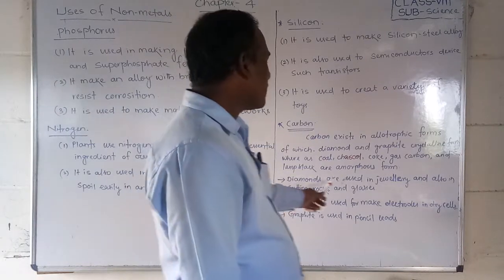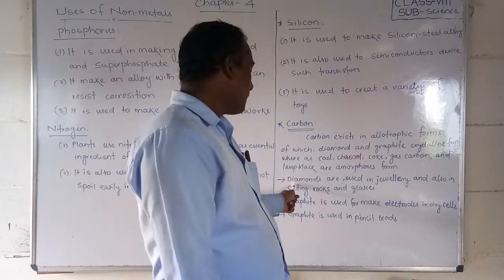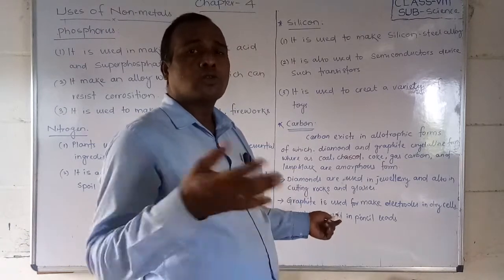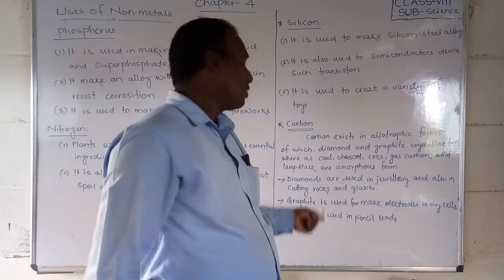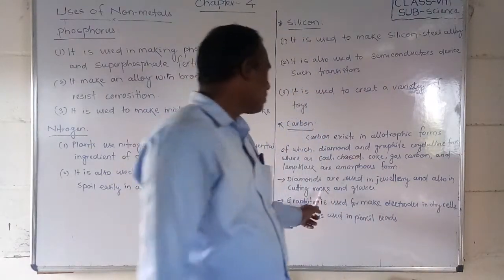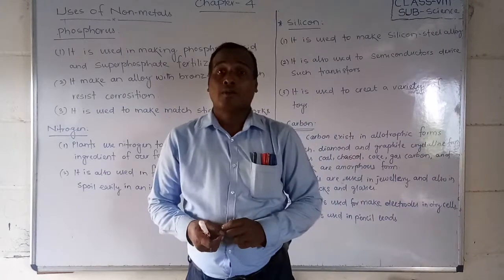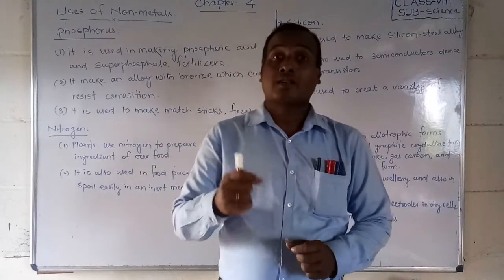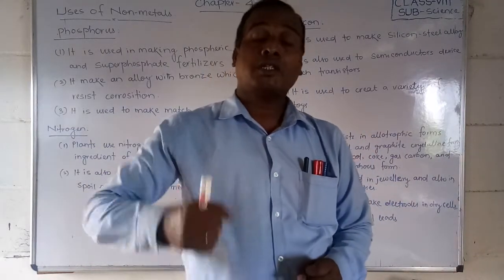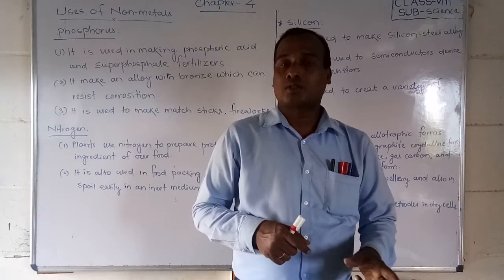Friends, for what purpose are diamonds used? Different forms of carbon are diamond, graphite, coke, coal. Diamonds are used in jewelry and also for cutting rocks and glass. Many students have seen that diamond has a very high refractive index. Diamond is the hardest substance. Yes or no?